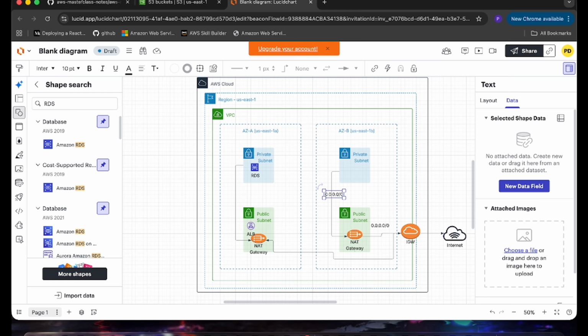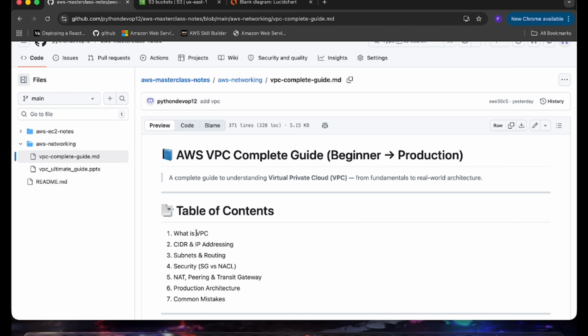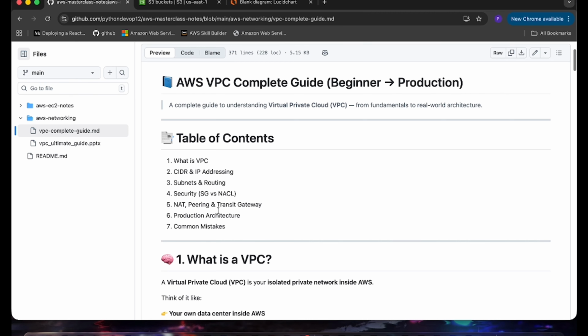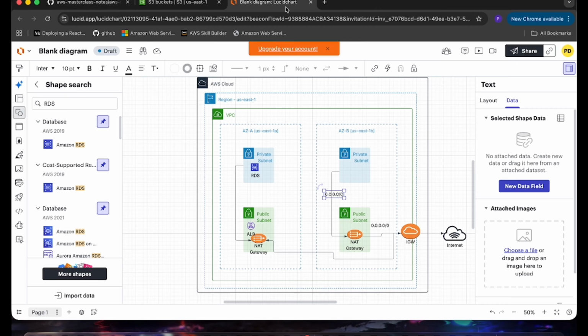Now let's go to the theory part. So these are notes, and what is the table of contents? What is VPC, CIDR IP ranges, subnet, route table, NAT gateway, everything. I've already explained what a VPC is. VPC is your virtual private cloud, which isolates a private network inside your AWS. Think of it like your own data center inside AWS, which I have also shown in the diagram. Inside the AWS, we have a VPC.